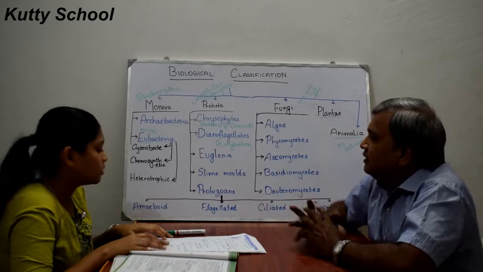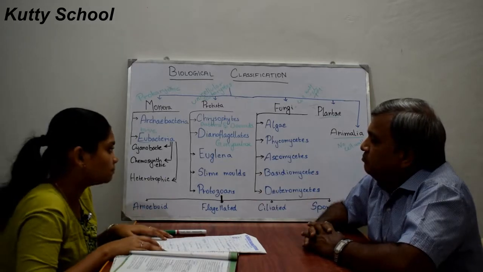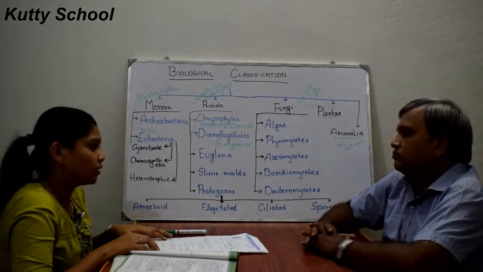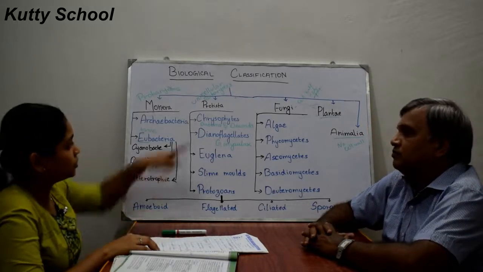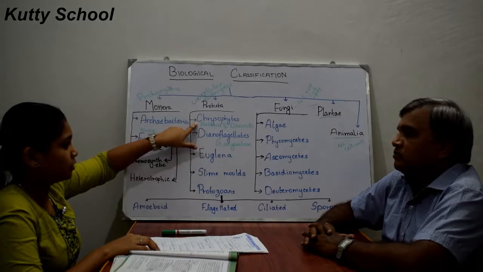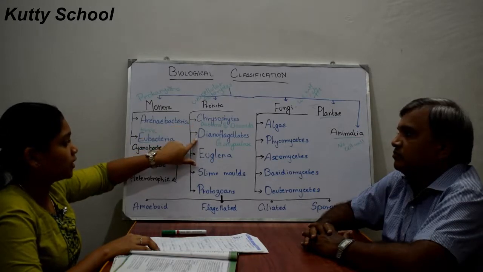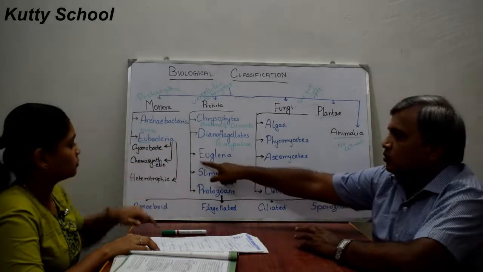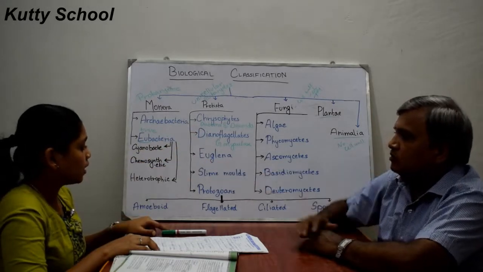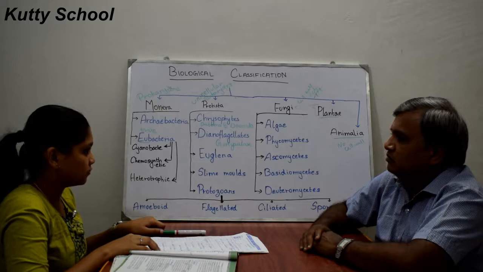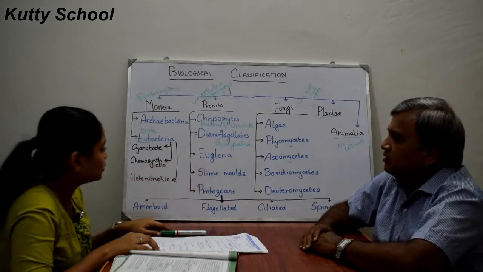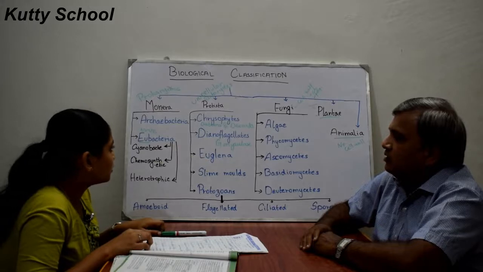Okay. So now we will see about euglena. Euglena are freshwater organisms. Dinoflagellates can live in both marine and freshwater, while euglena is freshwater. You hear 'true'. The meaning of that one is true, but I don't know the actual reason why they have given this one particularly as true.